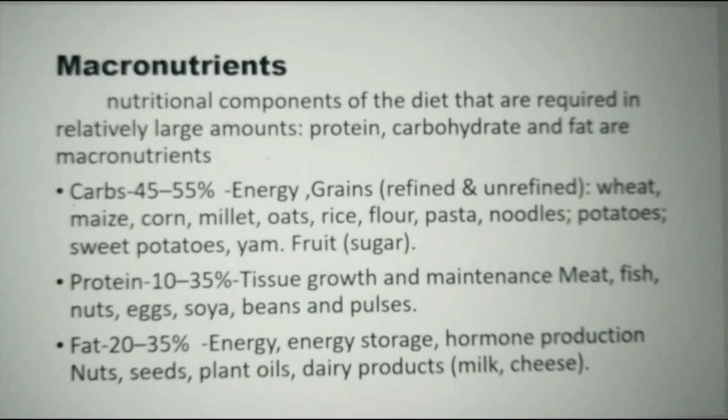There are basically 3 types of food: energy giving food, protective food and bodybuilding food. From carbohydrates we get the energy, so energy giving food is carbohydrate. The second is bodybuilding food, which means protein. This protein is required to develop our muscles and bones. And protective food protects us from illness. All vegetables and fruits come under protective food.